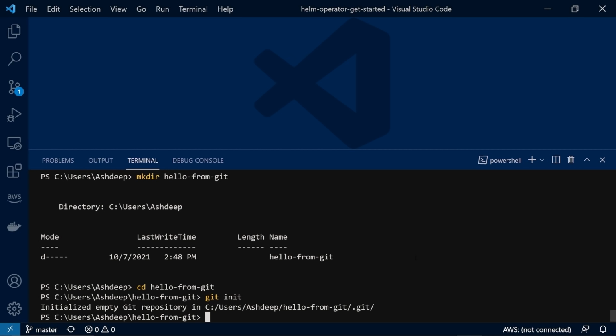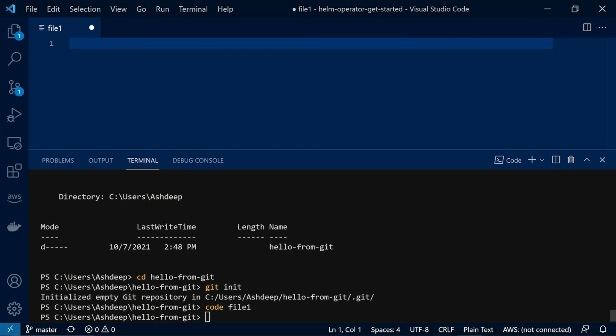Now let's create our very first file in this folder. To do that, we will run code file1. This creates this file and opens up the file in the editor.